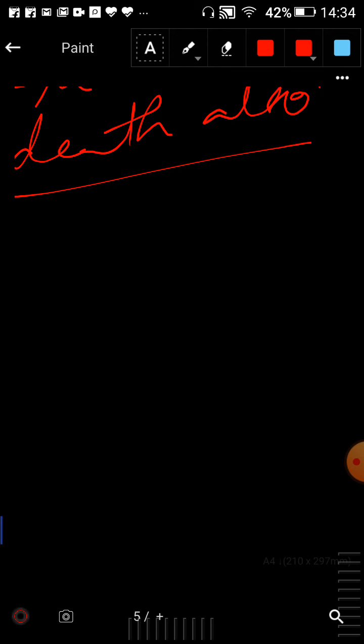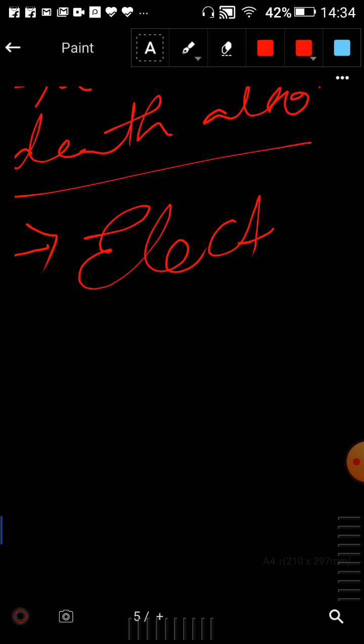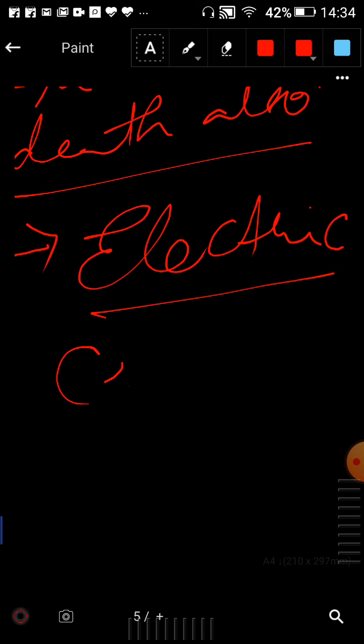So we must use only electric cells. Whatever activity is assigned by the teacher, you definitely need to use an electric cell only. Do not use any generator or any other thing. Use only electric cells for all activities related to electricity. Clear?